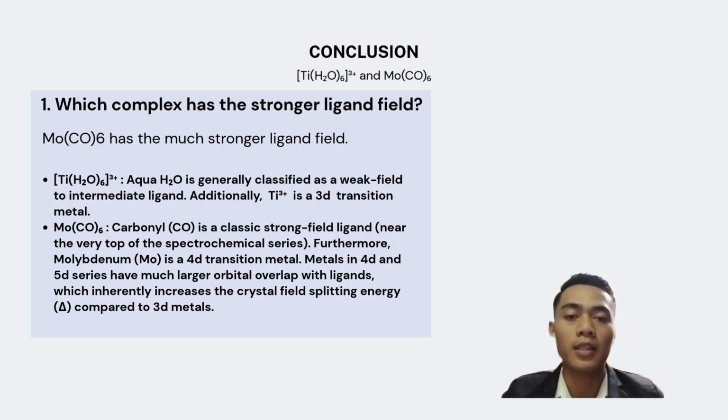In conclusion, which complex has the stronger ligand field? First, for the hexaaquatitanium(III) ion, aqua H2O is generally classified as a weak to intermediate field ligand. Additionally, titanium is a 3d transition metal. Next, for molybdenum hexacarbonyl, carbonyl is classified as a strong field ligand near the very top of the spectrochemical series. Furthermore, molybdenum is a 4d transition metal. Metals in the 4d and 5d series have much larger orbital overlap with ligands, which inherently increases the crystal field splitting energy compared to 3d metals. So molybdenum hexacarbonyl has a much stronger ligand field.